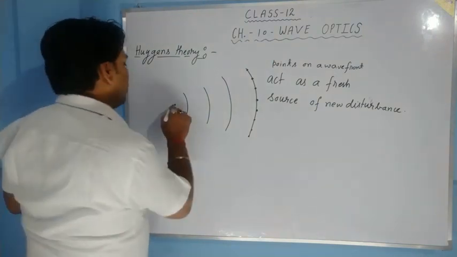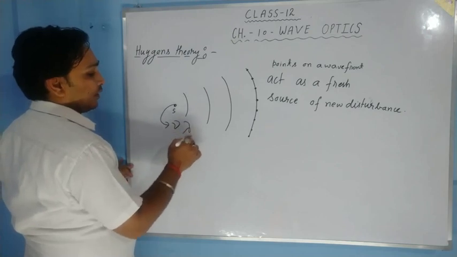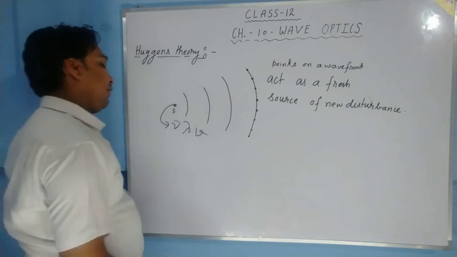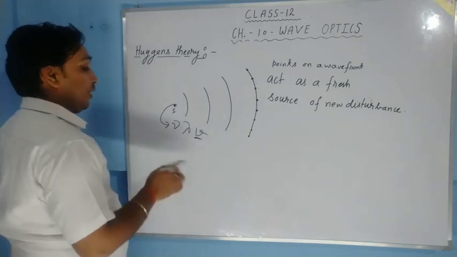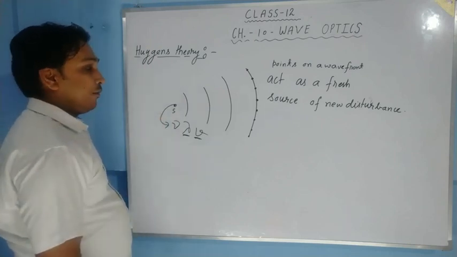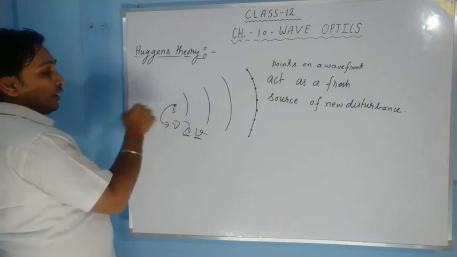Means, suppose the source of light is there, so it has some property, it has its frequency, it has its wavelength, it has its speed. Okay? Means the light which is emitting from here, although speed depends upon the medium, wavelength also depends upon it, but frequency is the property of the source only. And from here, in every direction the light is moving.